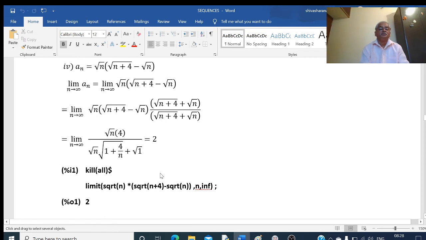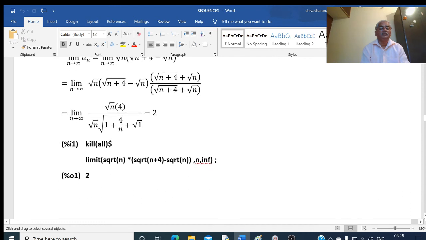Now cancel this root n and root n. Then apply n tends to infinity. 4 by infinity is 0. Root of 1 plus 0 is 1. 1 plus 1 is 2. 4 by 2 is equal to 2. Next example.